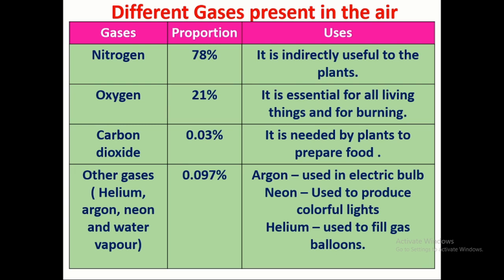And these are the different uses. Nitrogen is indirectly useful to plants. Oxygen is essential for all living things and for burning. Carbon dioxide is needed by plants to prepare food. And other gases are again useful for us.